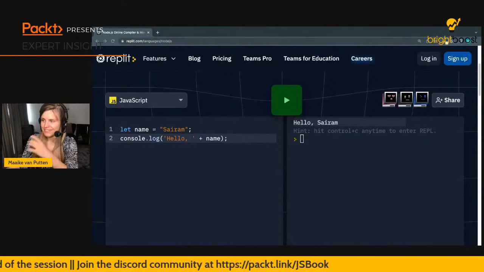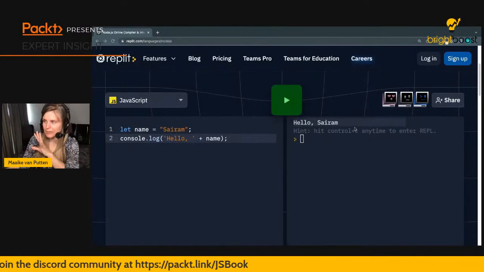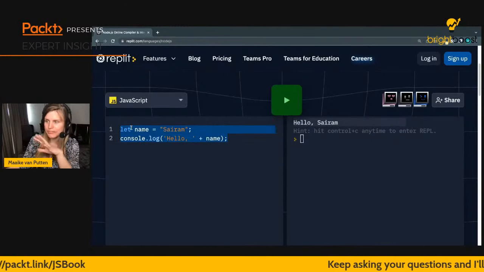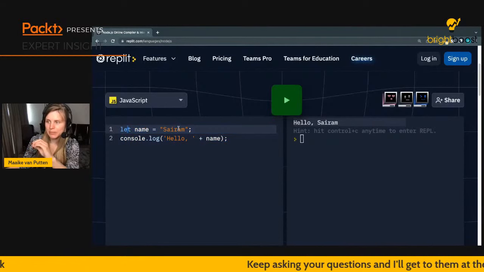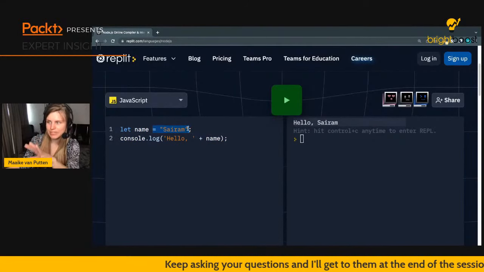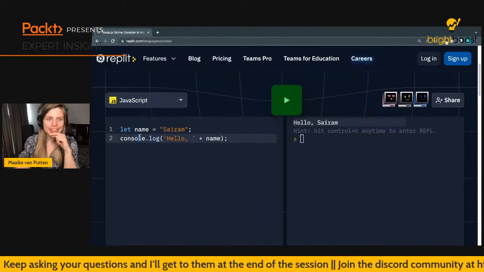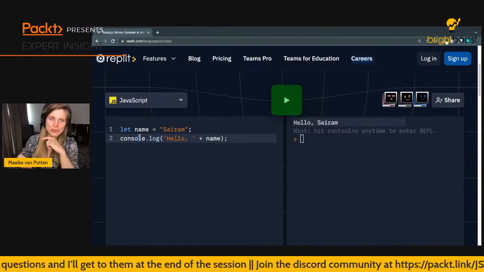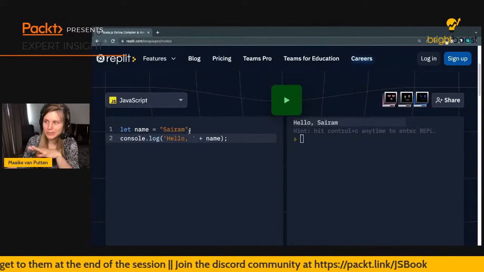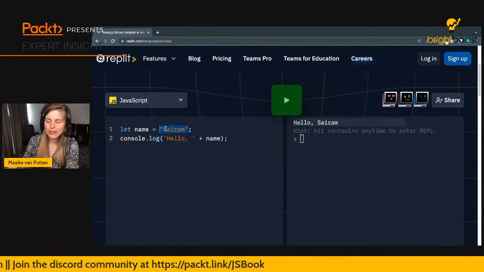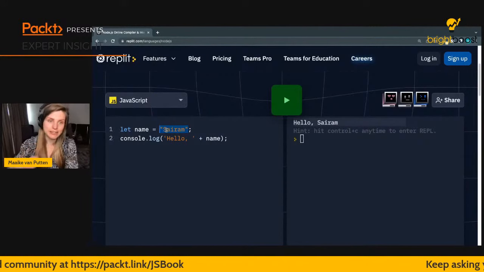And so our output is flexible right now. And in the book, we have a lot of examples like this. We make a variable, we assign it some sort of static value, and then we use it in our example. The fun thing here is that this is not something that we really do a lot in code, because variables are not very variable if we assign them a direct value right away. So often this value is coming from outside.